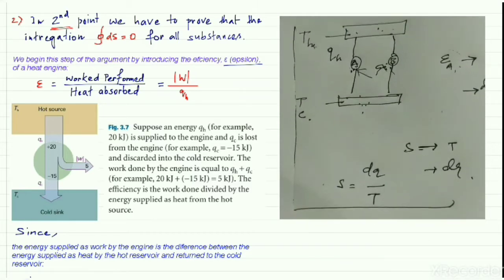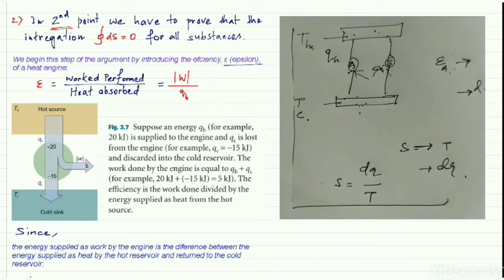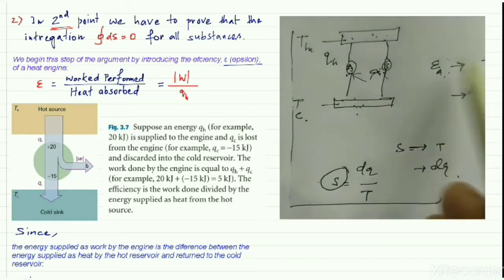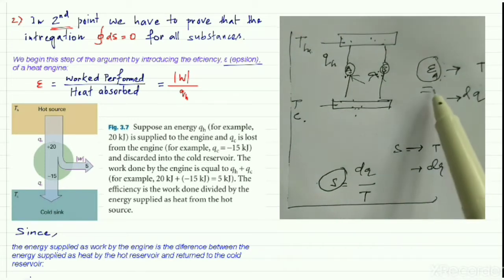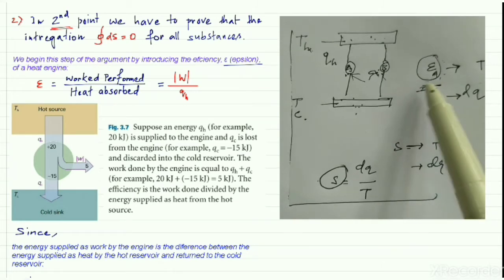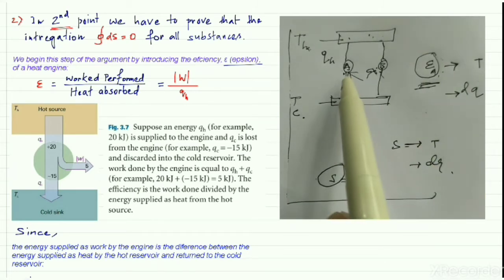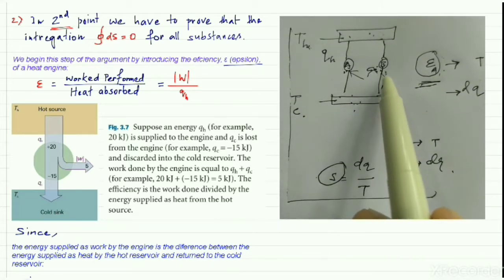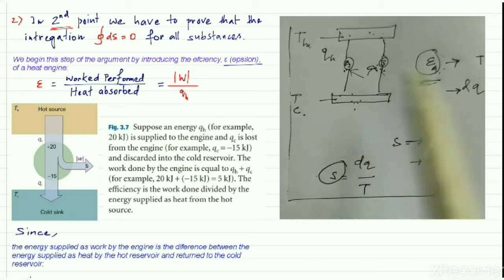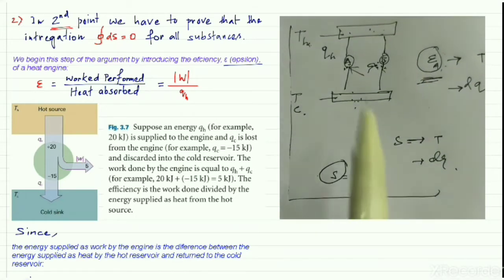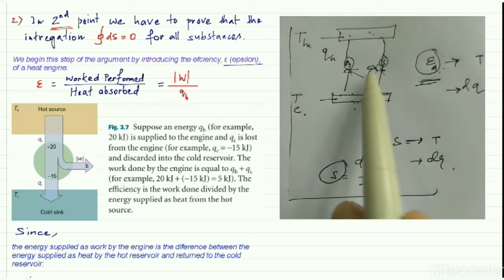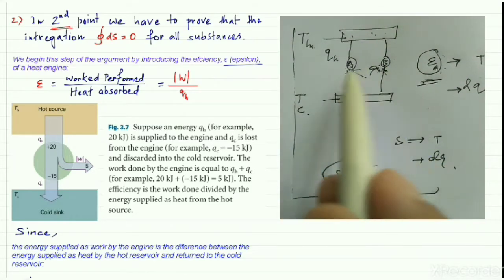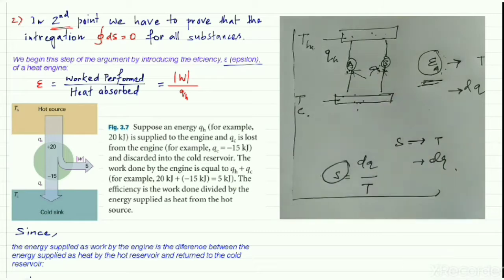Okay, clear? So before calculating the entropy, we're going to use the term efficiency, because once we can prove that the efficiency of this A and the efficiency of this B are equal, then we can say that the change of the entropy for this system and for this machine is also the same.